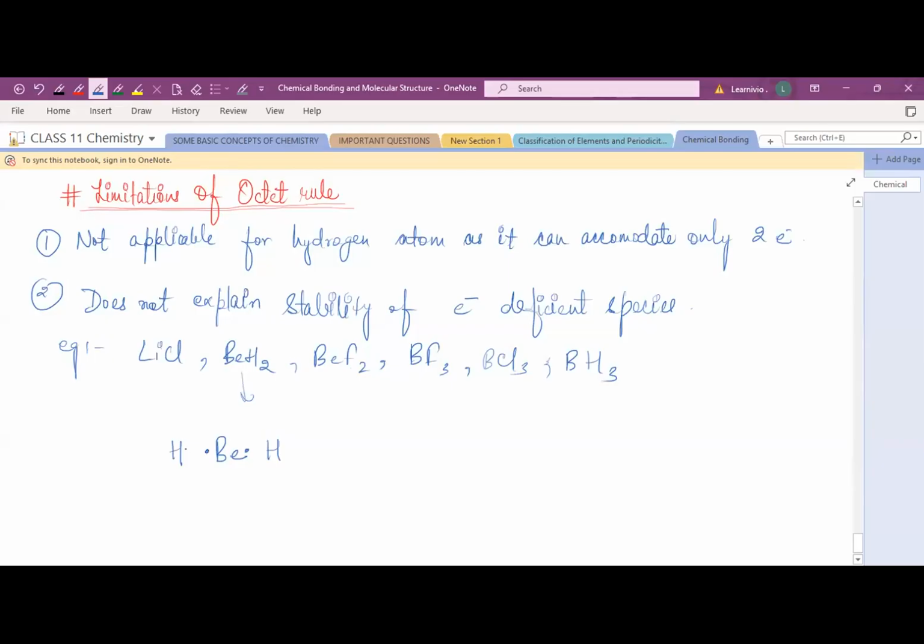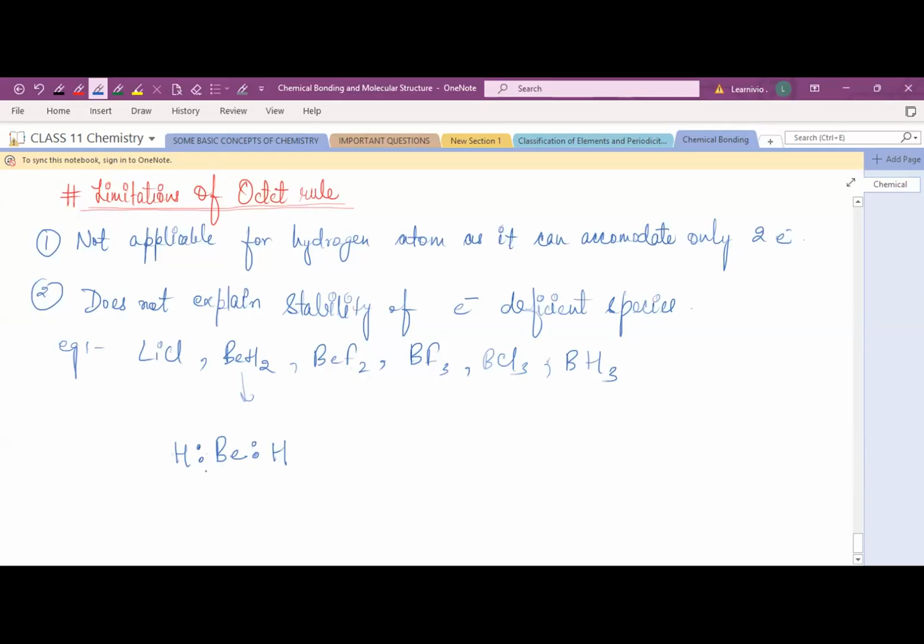And hydrogen has one electron, right? Now see, यहाँ पे sharing हो रहा है, the bond contains, if you draw the proper skeleton, hydrogen, so this is your two electrons. So when the hydrogen shares one electron with this beryllium, and this hydrogen shares one electron with it.